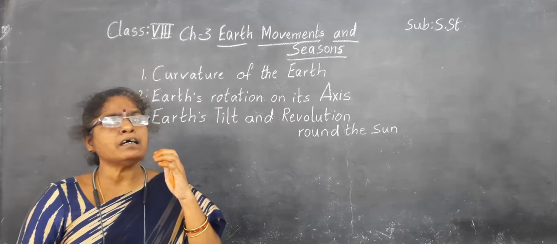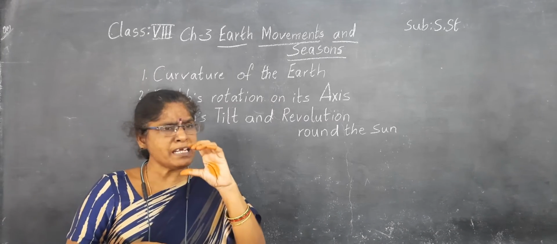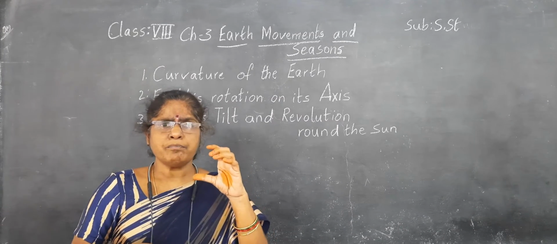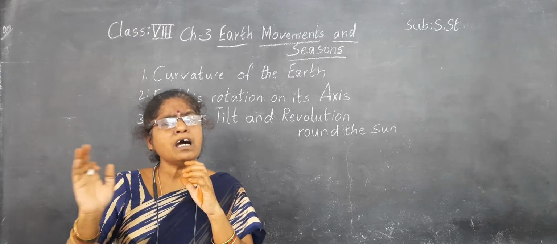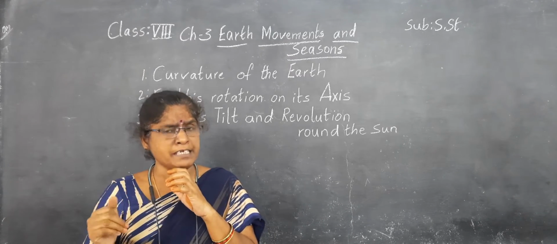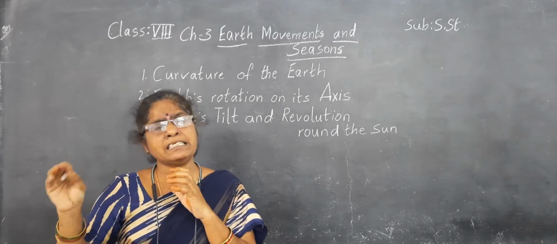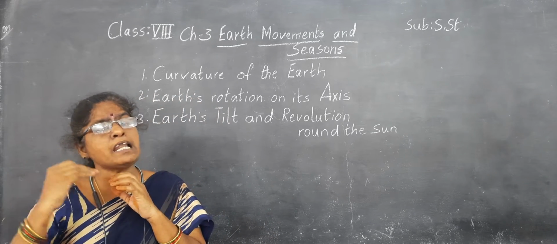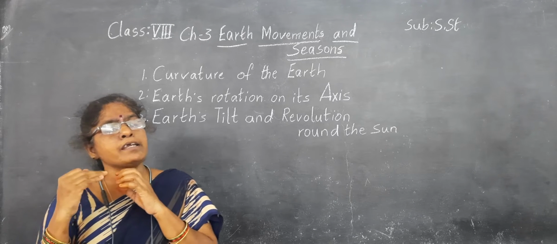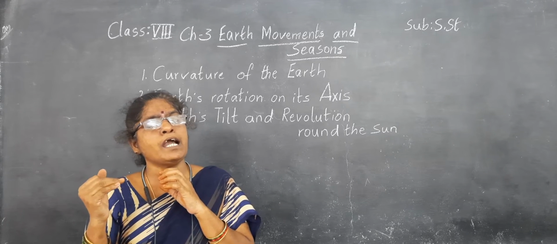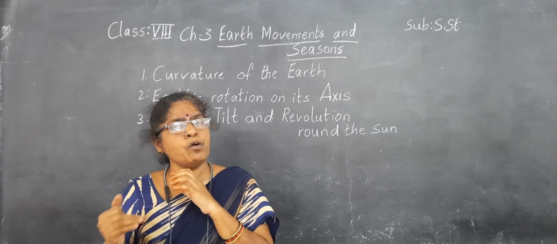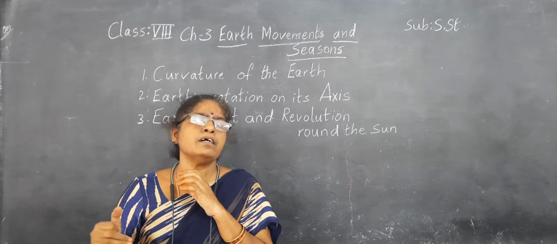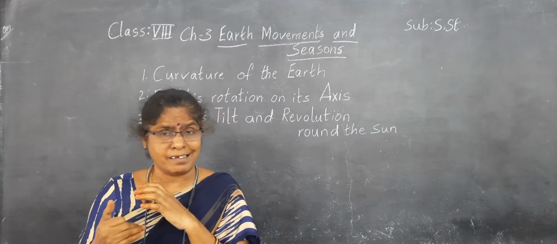When compared with the equator, if we go to the polar regions, the higher latitudes, the angle of incidence changes and the units of sun rays received decrease.